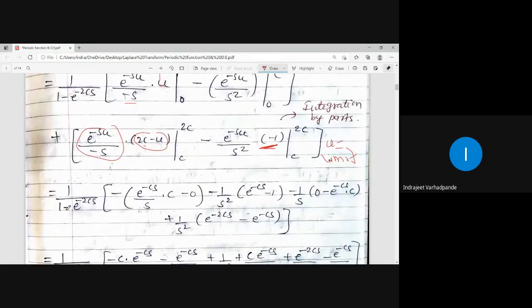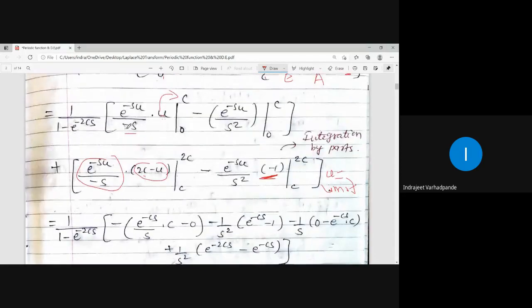So 1 upon 1 minus e to the power minus 2cs as it is, minus outside e to the power minus cs, here also it becomes c, cs upon s into c minus 0 minus 1 upon s square, put this as c, so e to the power cs minus e to the power 0 is 1.